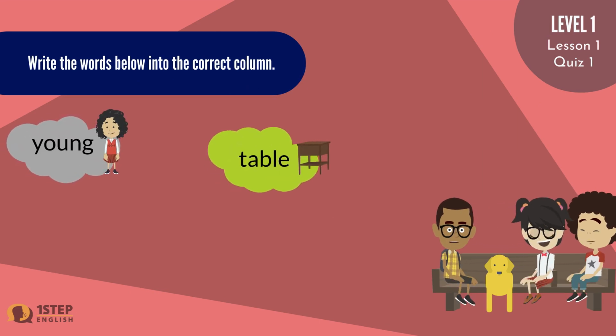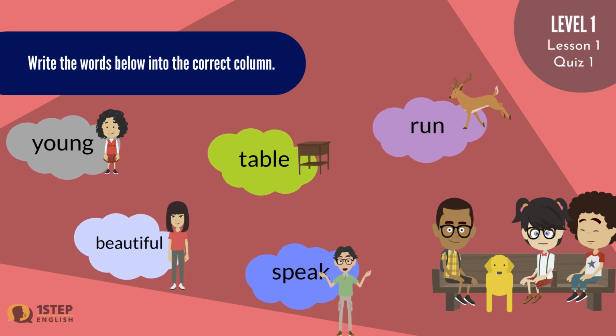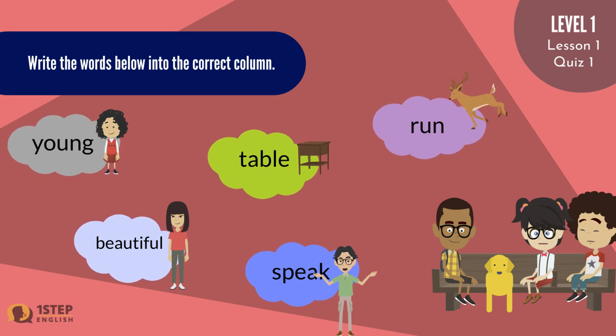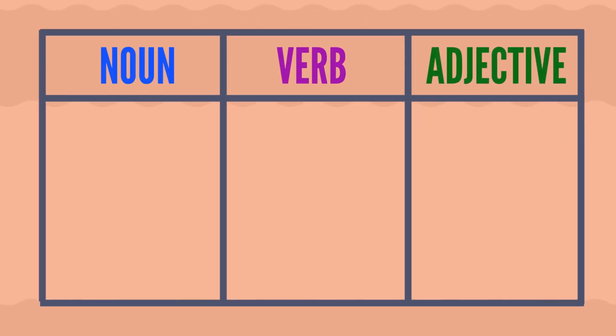Young. Table. Run. Beautiful. Speak. Noun, verb, adjective.